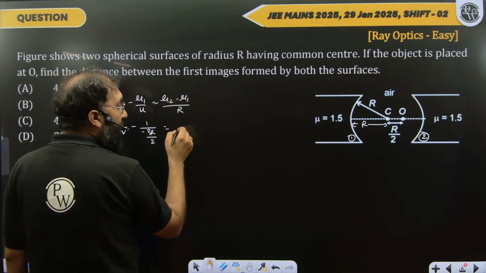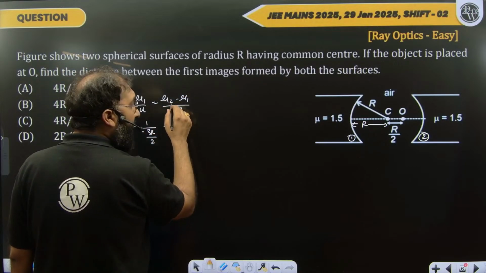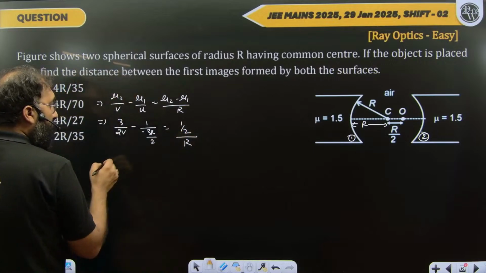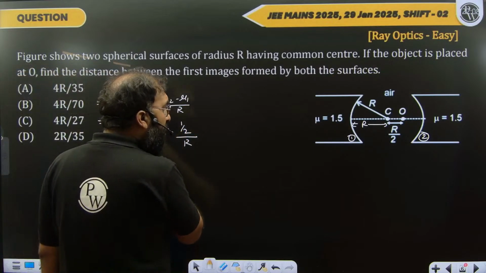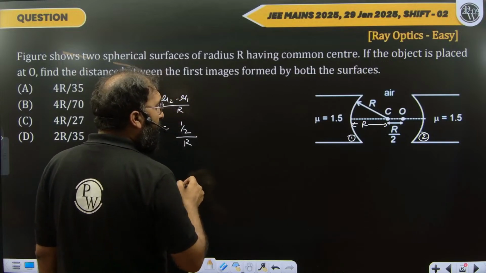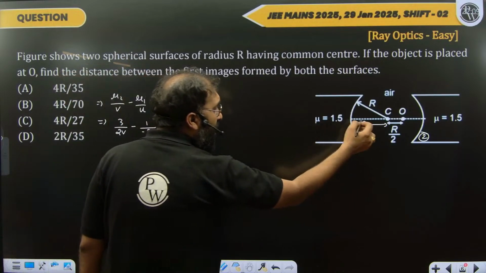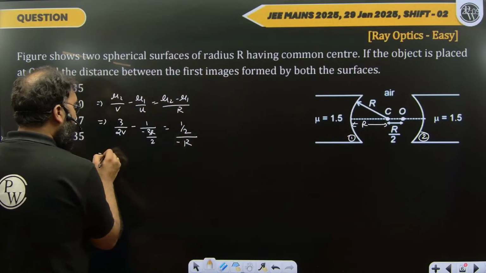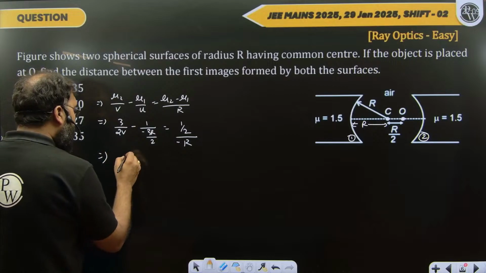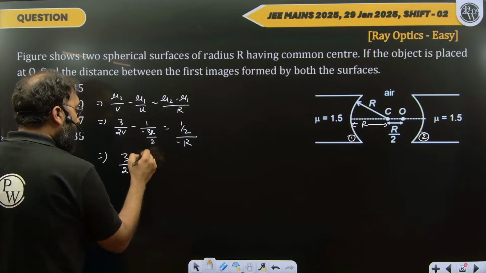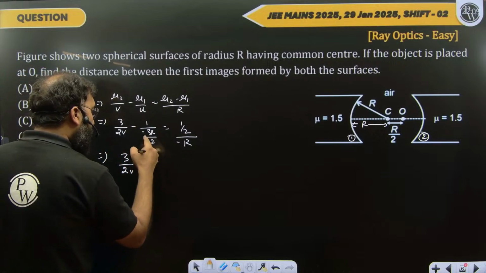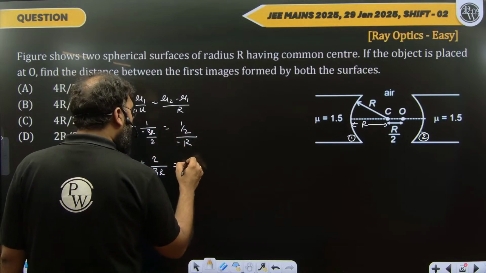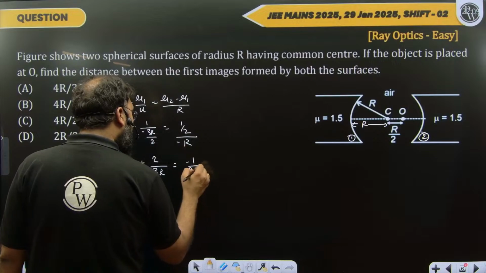Here mu2 minus mu1 is 1.5 minus 1, which is 0.5, that is 1 by 2, divided by R. And the radius of curvature for this should be taken as minus R according to the sign convention. So solving this, 3 by 2V, this is plus, this 2 will go up, then 2 by 3R, this will be minus 1 by 2R.